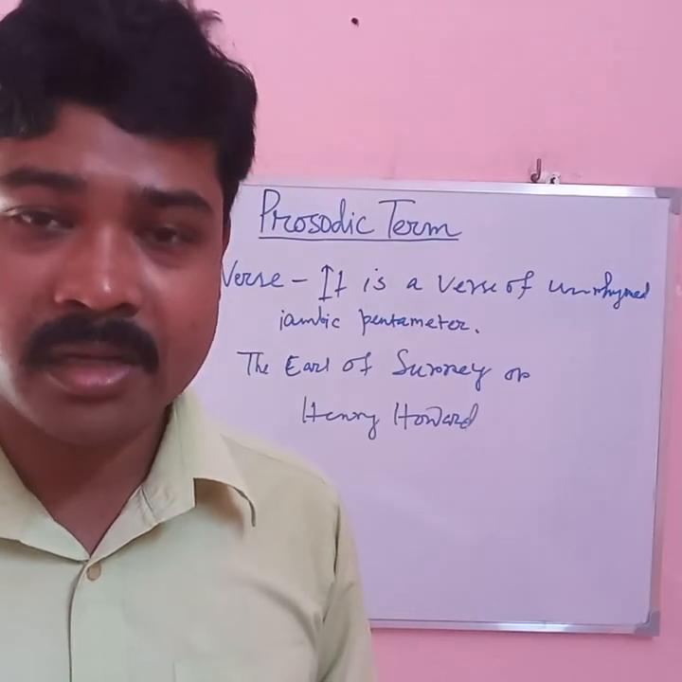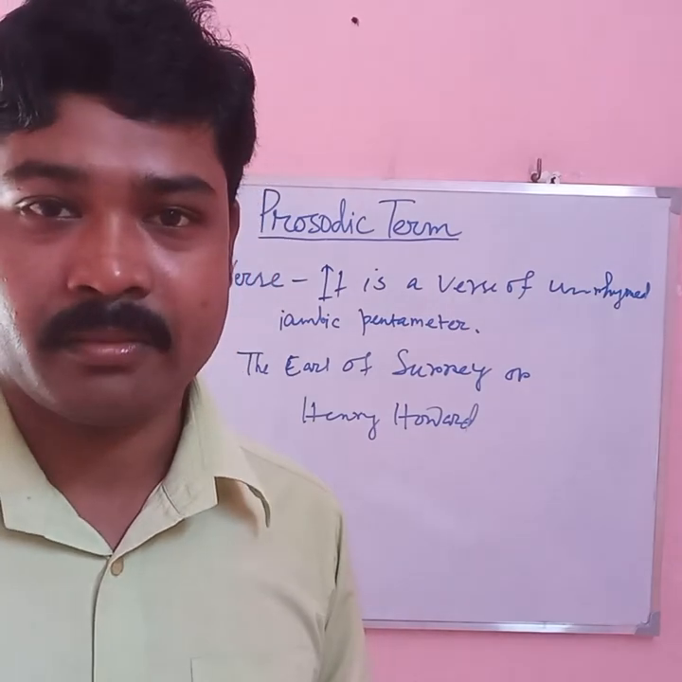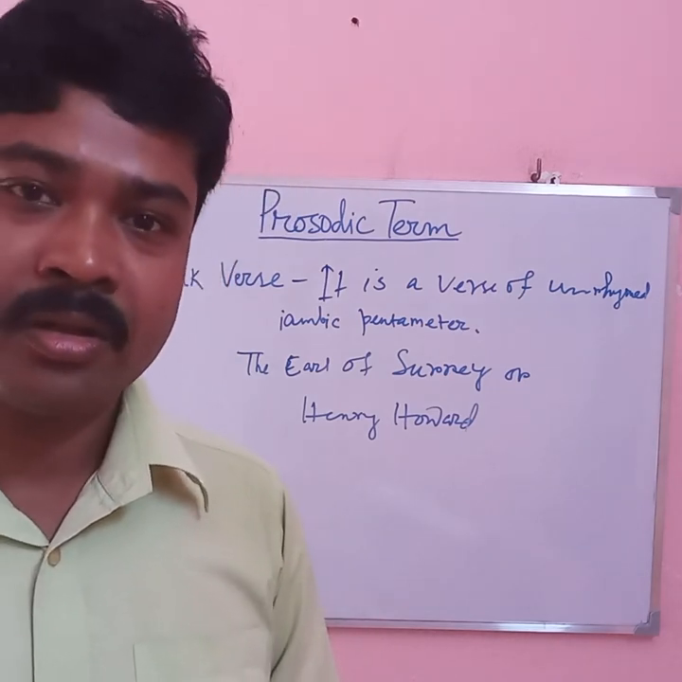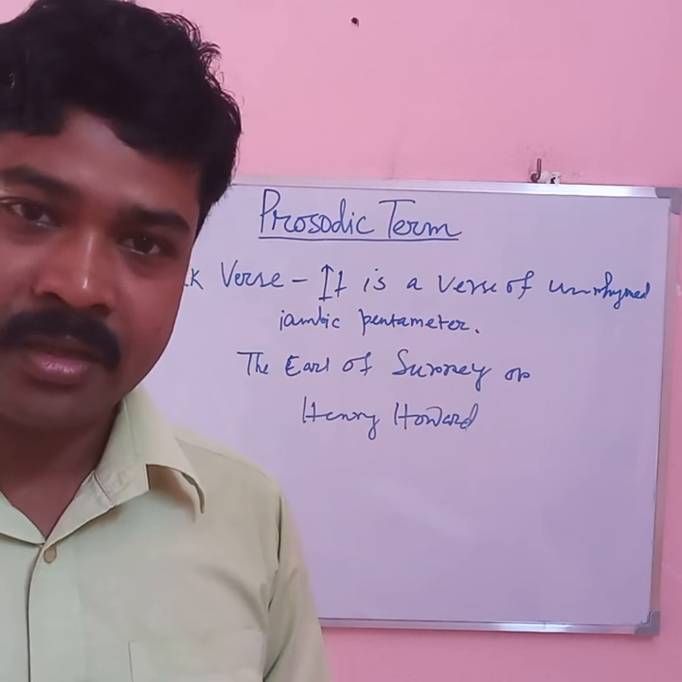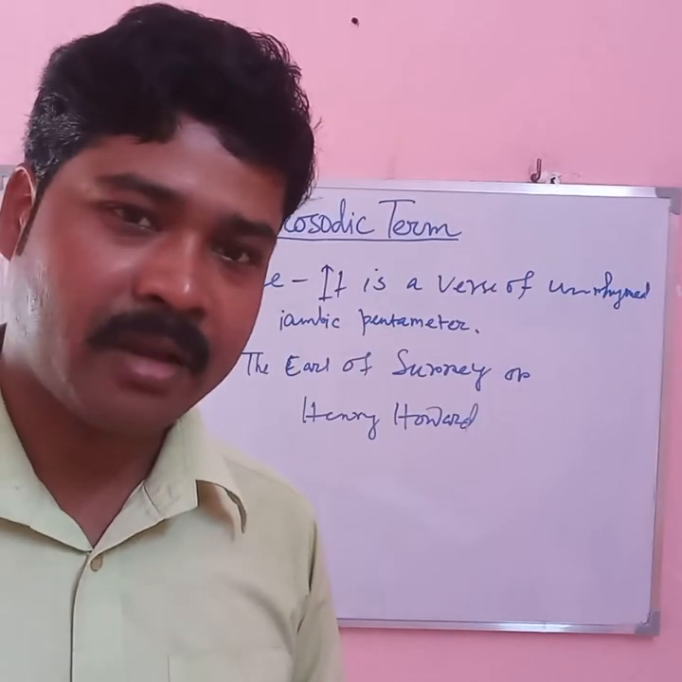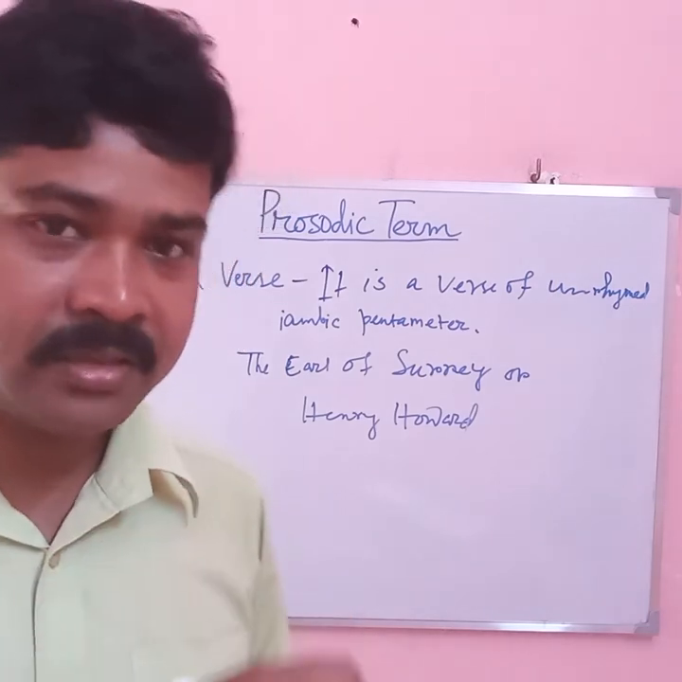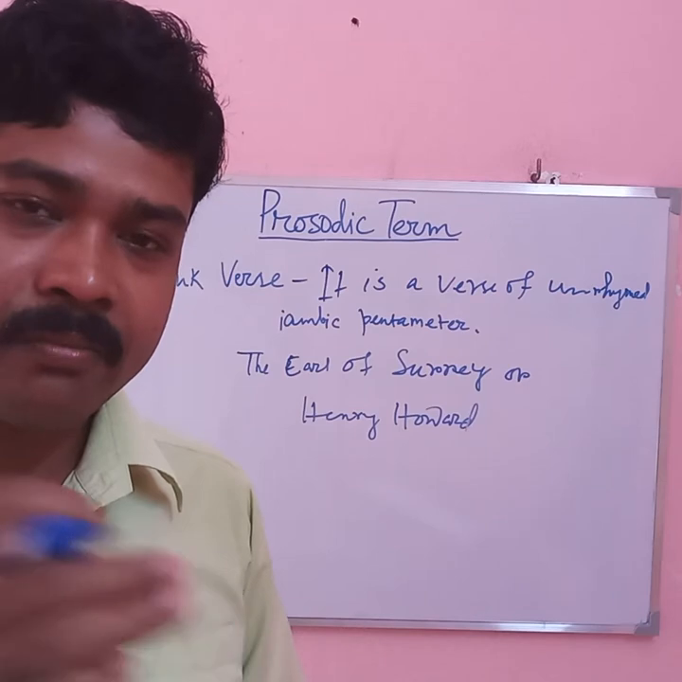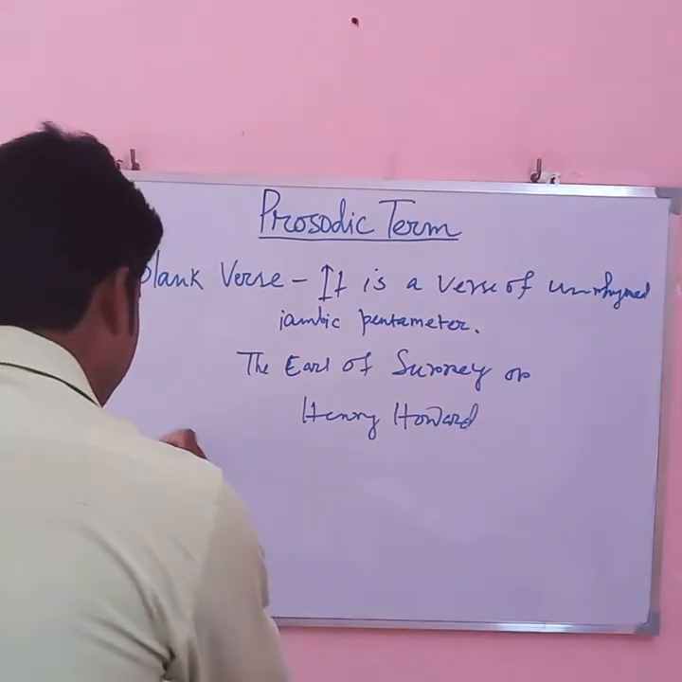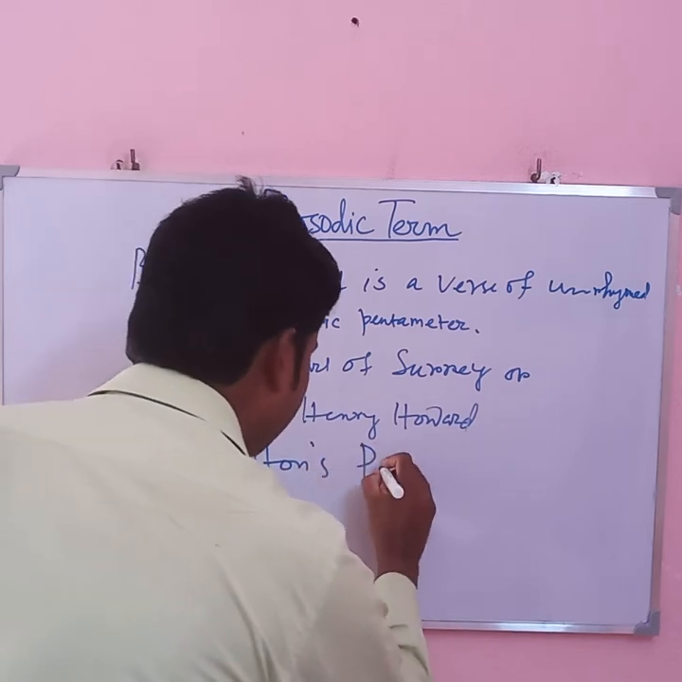Poet John Milton used blank verse for his epic poem Paradise Lost. He also wrote Paradise Regained and some parts of Samson Agonistes in this verse. So an example of blank verse is Milton's Paradise Lost.